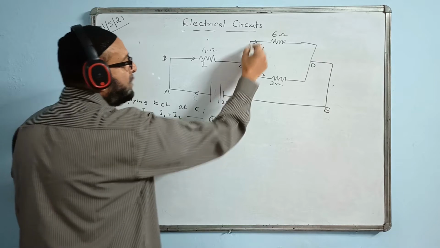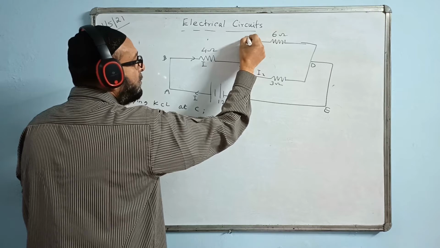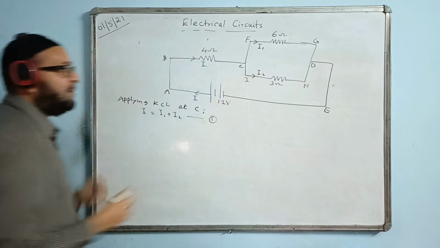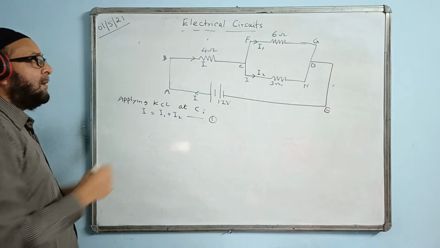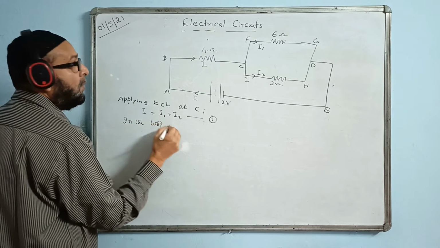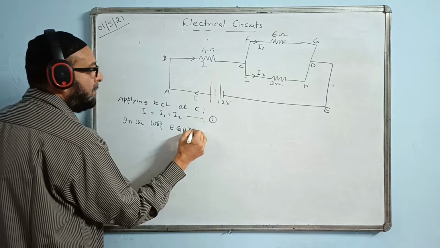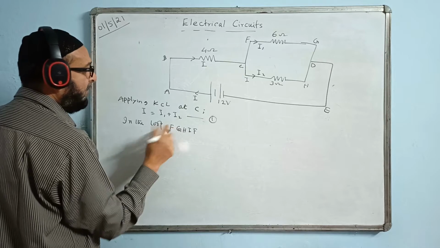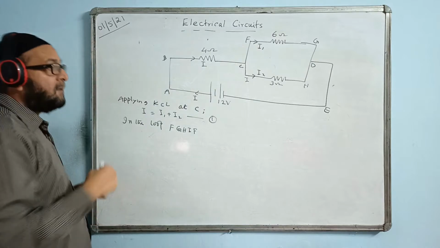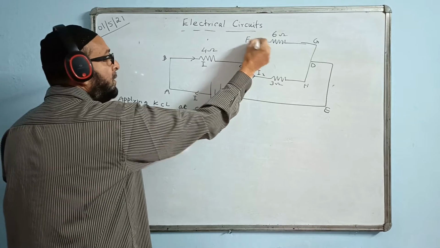Okay, now I will take this loop. You can give some more names. C, E I have given, so F, G, H, I, any names I give randomly here. I will take the loop F, G, H, I, F. So I am taking it this way, in this closed loop.